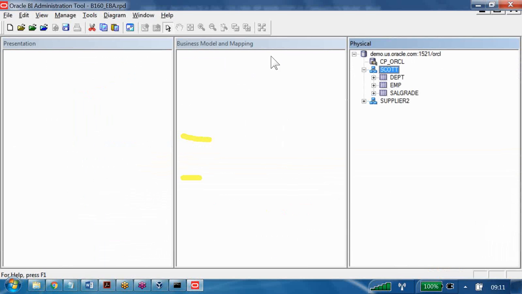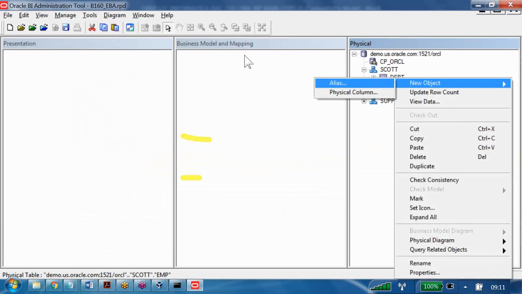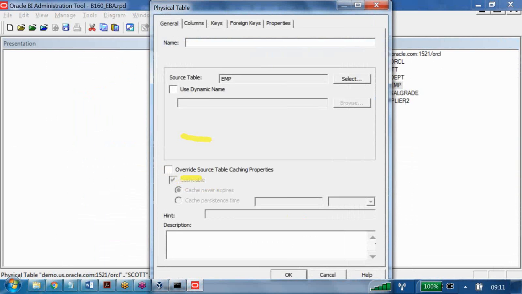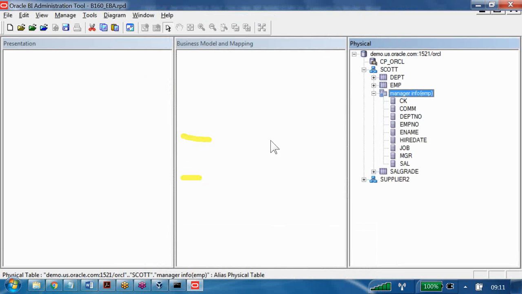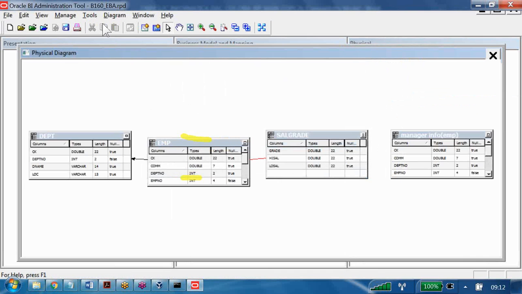Now let us go and select the EMP, then alias. We are trying to get the manager info here, and it is coming from the table called EMP. So I gave EMP as the purpose, and it is coming from which table. Then click on okay. Now we are able to see the manager info EMP here. Now if you go to the Scott, then go to the physical diagram, then try to create the join.